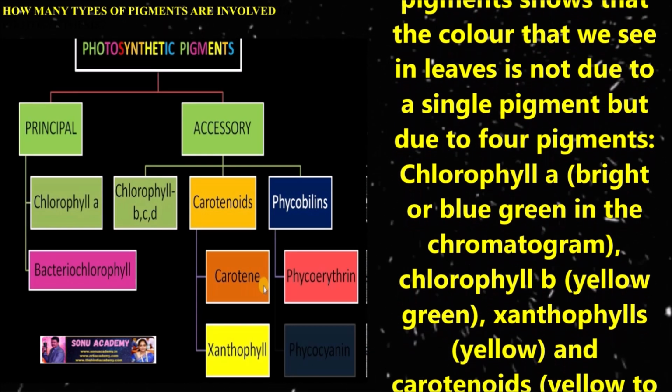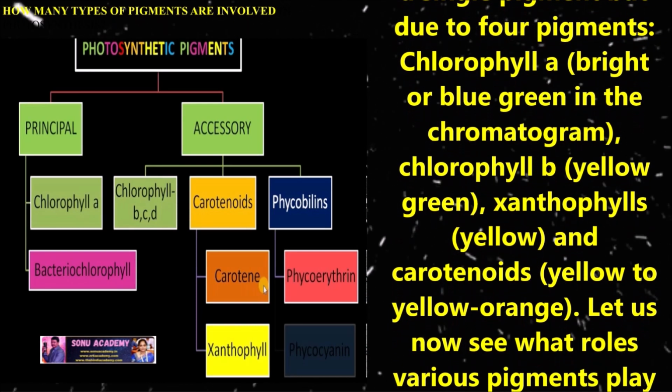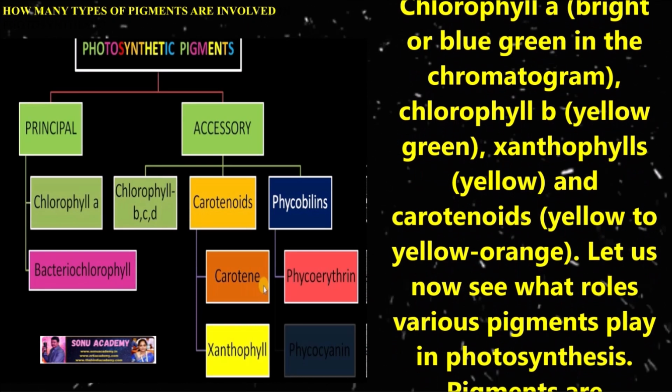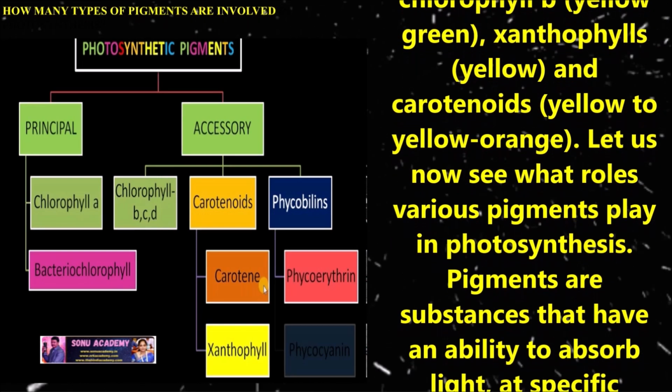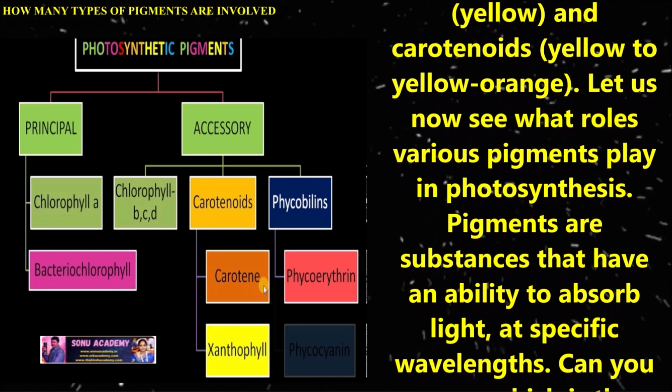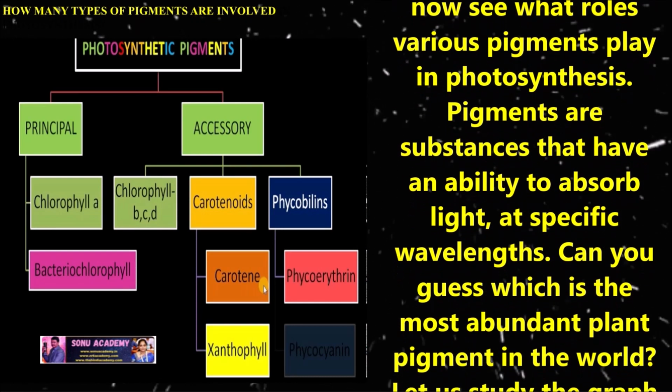One is chlorophyll a, which means bright or blue green in the chromatogram. Second one is chlorophyll b, yellow green. Third one is xanthophyll, yellow. And fourth one is carotenoids, yellow or yellow to orange. Let us now see what roles various pigments play in photosynthesis.